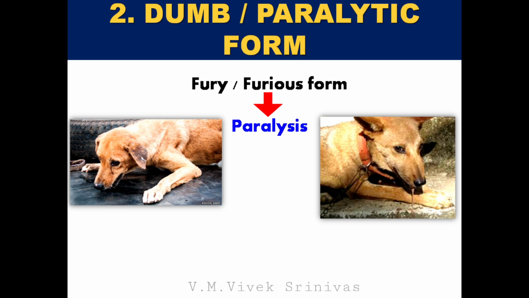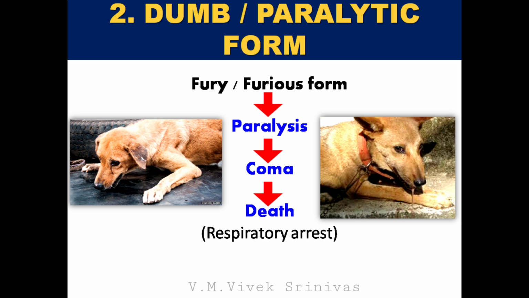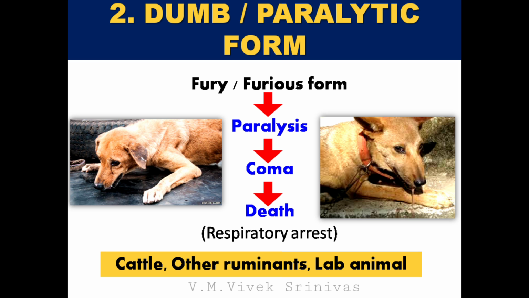The next stage is the dumb or paralytic form. Following the furious form, the animal will be paralyzed. Following paralysis, coma and death are noticed, due to respiratory arrest. In cattle, other ruminants, and lab animals, only the dumb form is observed.